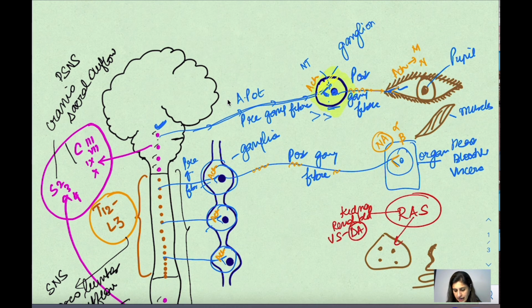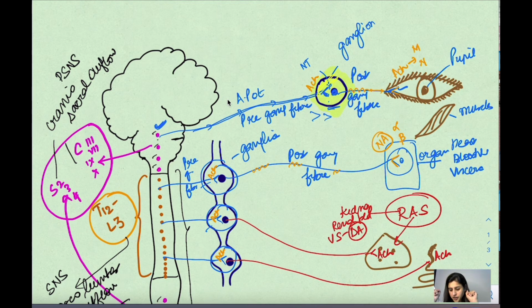A stands for adrenal glands. The fibers come from here, but when they go into the adrenal medulla, they release acetylcholine. S is sweat glands, where the neurotransmitter at the terminal is acetylcholine.